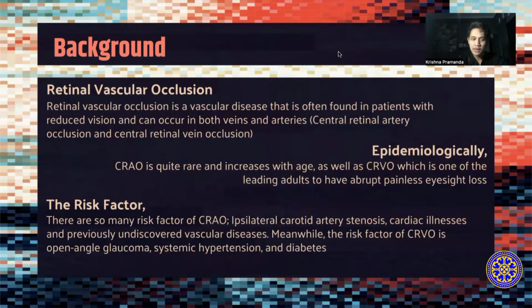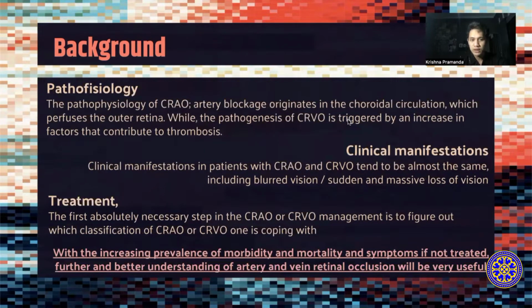There are many risk factors of CRAO, including ipsilateral carotid artery stenosis, cardiac illness, and previously undiscovered vascular disease. Meanwhile, the risk factors of CRVO are open-angle glaucoma, systemic hypertension, and diabetes. The pathophysiology of CRAO is artery blockage originating in the choroidal circulation, which perfuses the outer retina, while the pathogenesis of CRVO is triggered by increased factors that contribute to thrombosis.